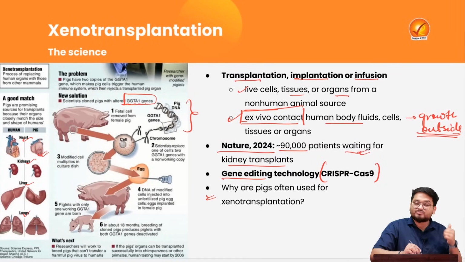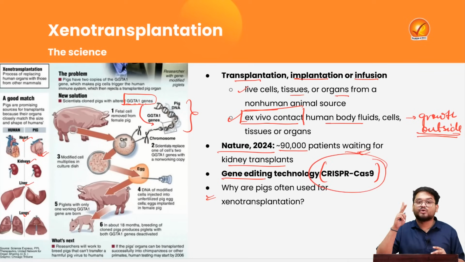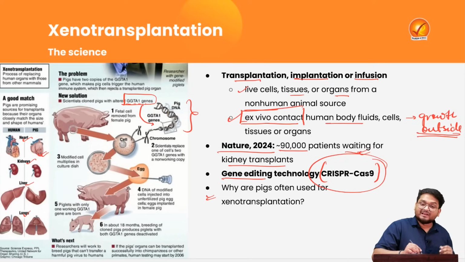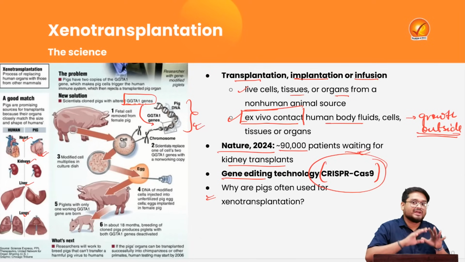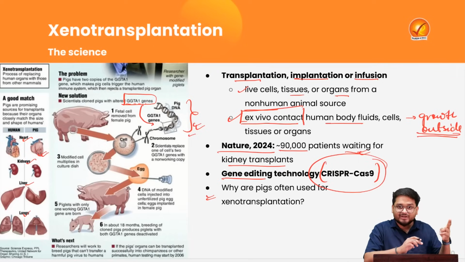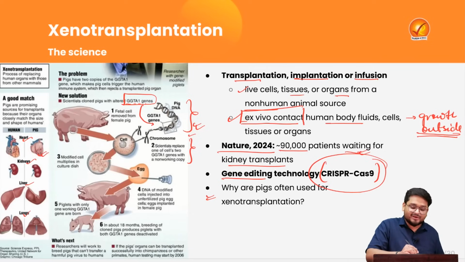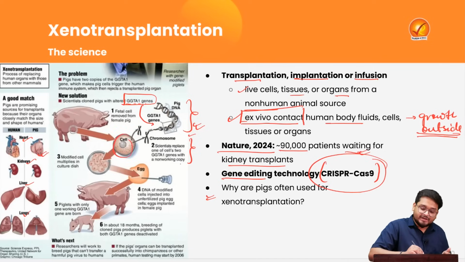They have isolated this pig DNA, they have identified where this gene is, and using CRISPR-Cas9, which is a kind of molecular Caesar, the scientists have cut out that gene and replaced it with another gene, which is making the pig DNA and the chromosomes very receptive for human organ transplantation. After the molecular Caesar cut has been done using CRISPR-Cas9, which is a molecular protein, the scientists have replaced the gene in the tissue culture.